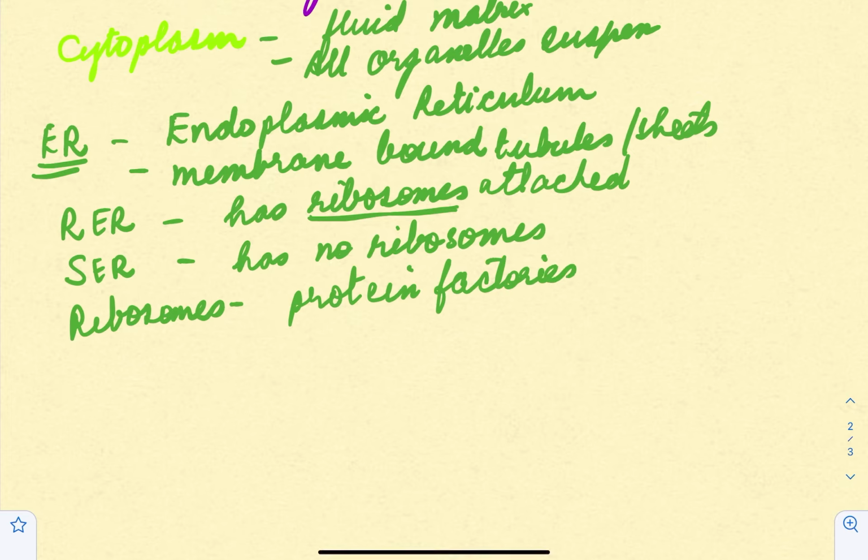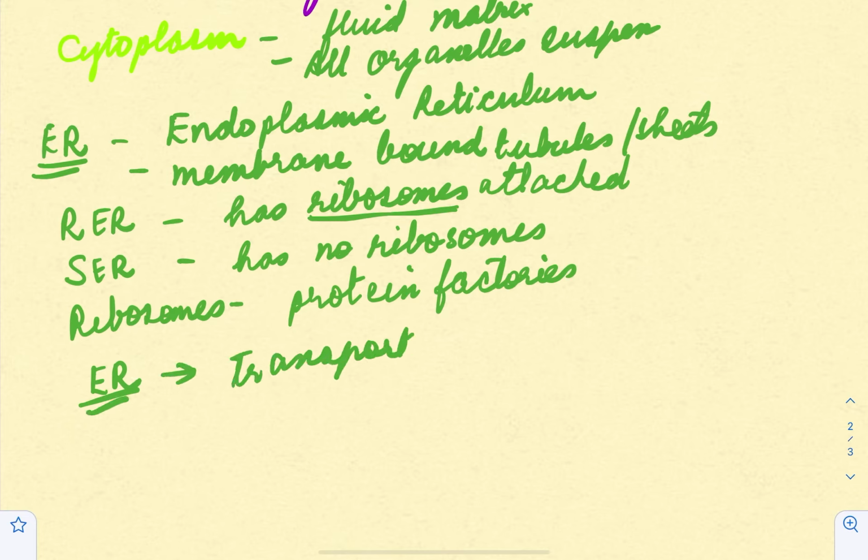Now, why do we need proteins? The proteins are needed for manufacturing the cell membrane and various other organelles and all that, right? Okay, now these proteins are sent in cells through the endoplasmic reticulum. Fine. Now, the smooth endoplasmic reticulum also helps to make fats and lipids, some of which is used to make the cell membrane. And some lipids function as enzymes or hormones, and basically the job of endoplasmic reticulum, if we have to summarize in a nutshell, is to transport proteins, whether inside the cytoplasm or between cytoplasm and the nucleus.